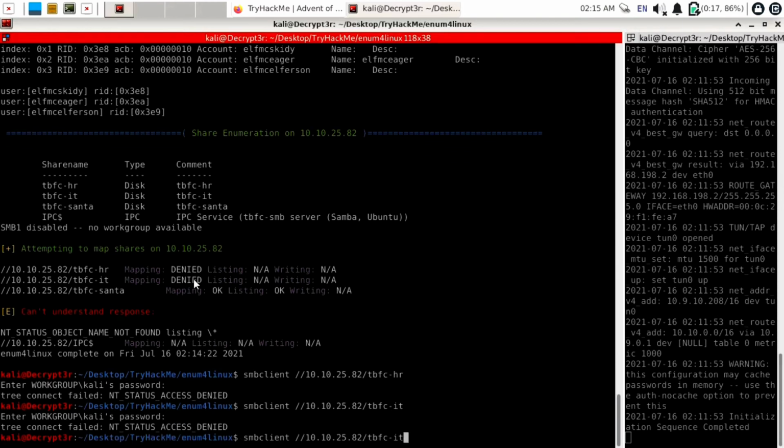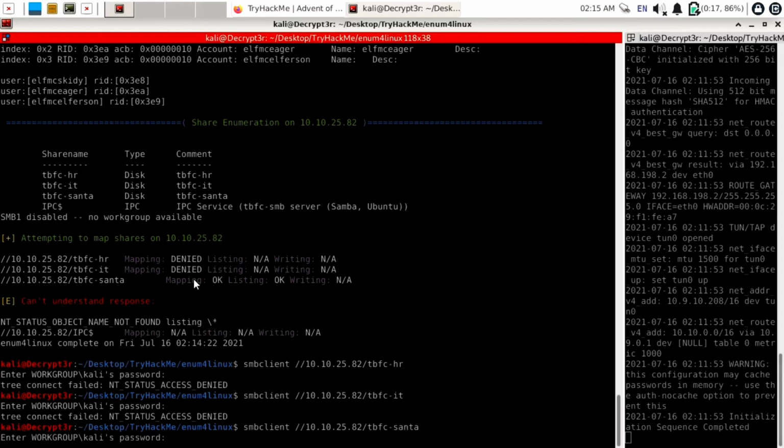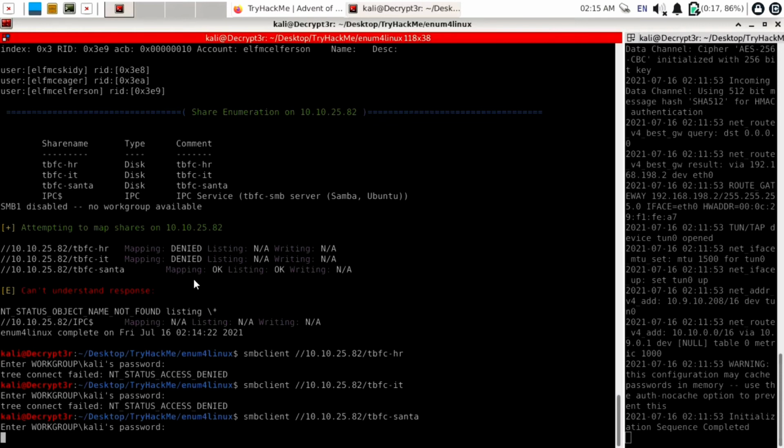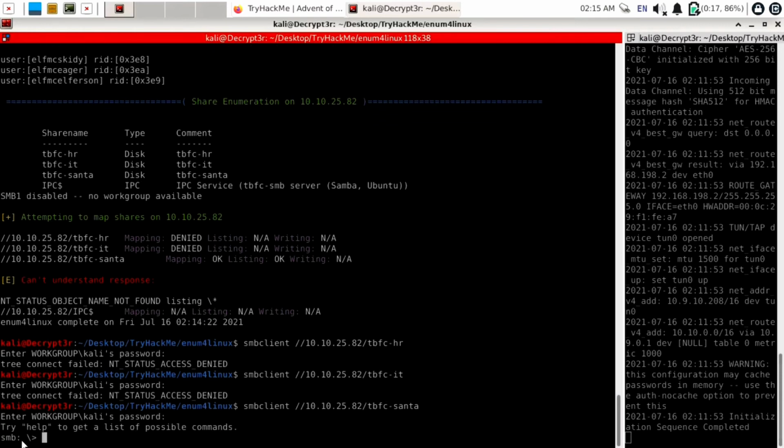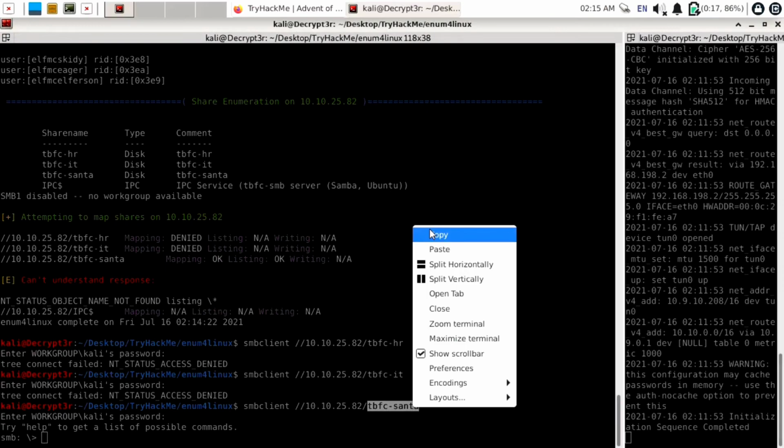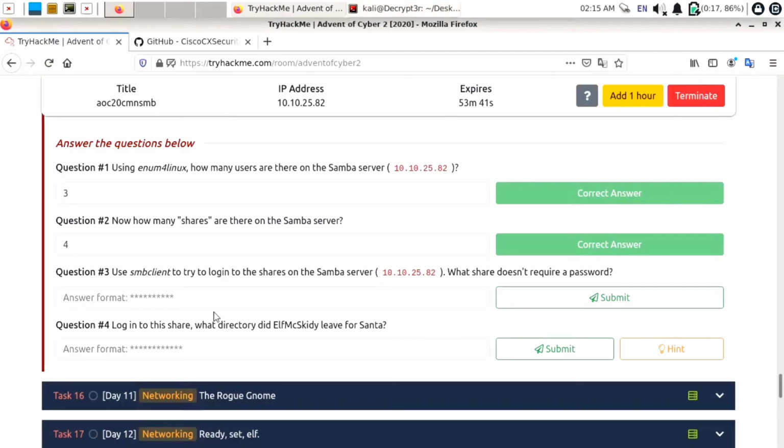Now use smbclient //IP/TBFC-Santa. Enter default password of Kali. It is kali. And you can see we successfully got this SMB prompt, means we have successfully logged into this SMB share. So just copy this TBFC-Santa share, open TryHackMe, and paste it into the answer format.